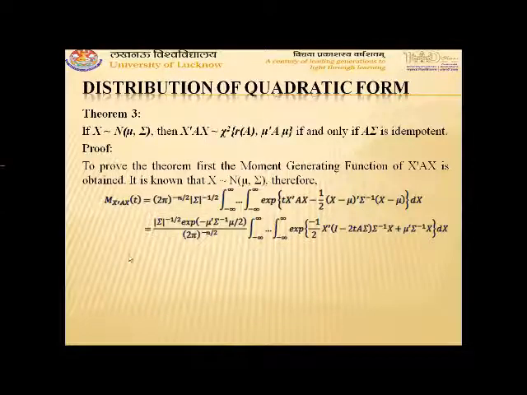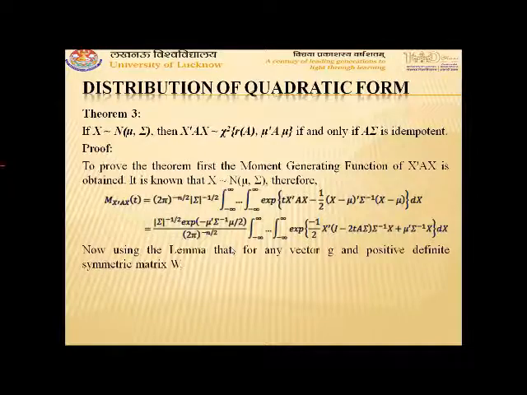On solving it, we will obtain it as determinant of sigma to the power minus 1 by 2, exponential minus mu transpose sigma inverse mu upon 2, over 2 pi whole power n by 2, integral from minus infinity to plus infinity of exponential of minus half x transpose (I minus 2tA sigma) sigma inverse x plus mu sigma inverse x dx.